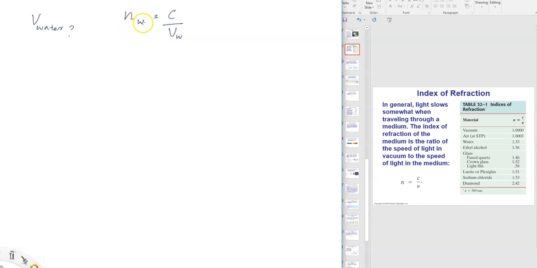So from the table you can see that's 1.33. 3 times 10 to the 8 divided by VW. So VW is 3 times 10 to the 8 divided by 1.33, which is equal to 2.255 times 10 to the 8 meters per second, right?